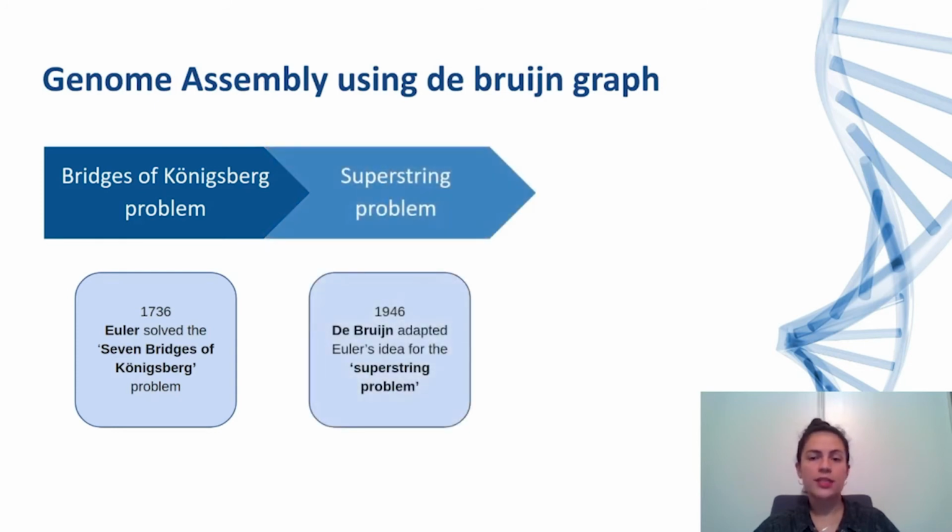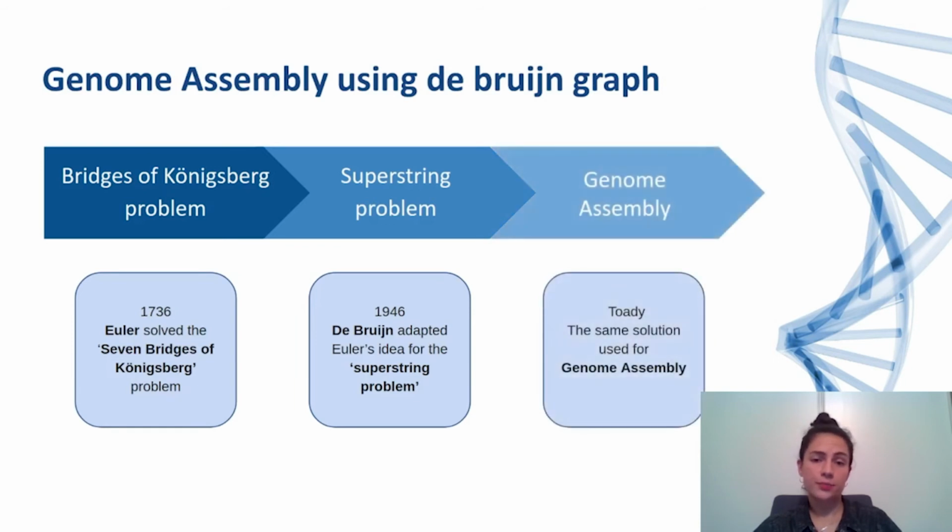Nicolaas de Bruijn adapted Euler's idea and formed the de Bruijn graph for solving the superstring problem. In this problem, given a set of n strings, you need to find the smallest string that contains all the substrings in the set. In our days, we use those 2 algorithms for our problem: genome assembly. Genome assembly is a computational process of drawing together numerous mixed short strings and organizing them in the correct order to assemble a full genome, just like de Bruijn's problem, but with genomic strings.